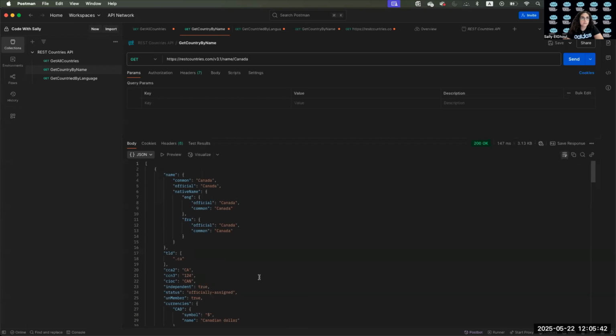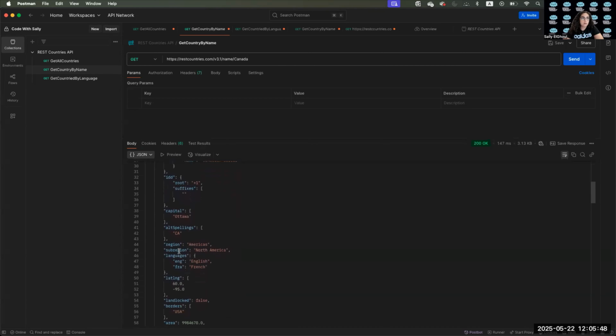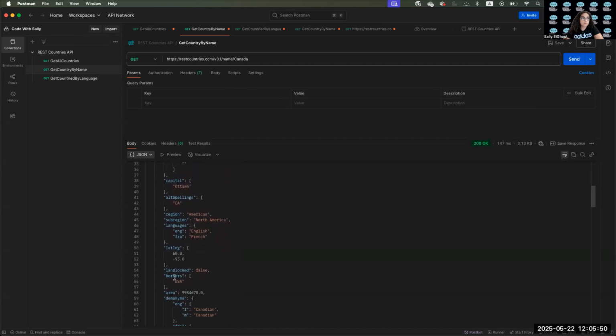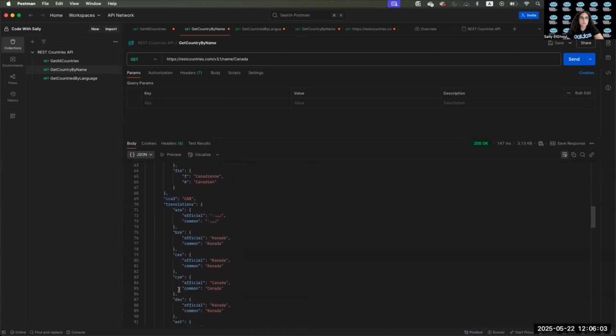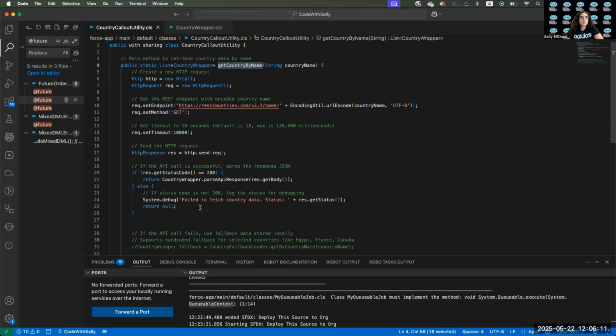JSON response that has a lot of details, like what's the name, what is the capital, what are the languages, and then some like latitude, borders, and other details. And like the translations, and we have the Arabic and other languages as well that will translate the name of the country to it.